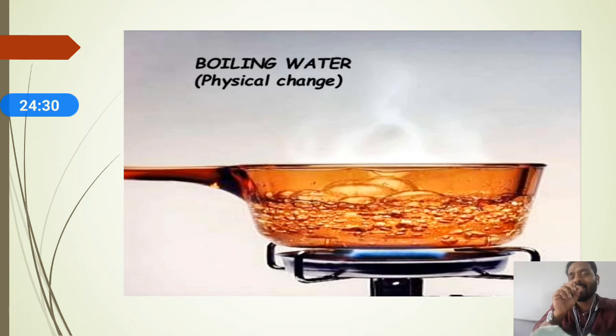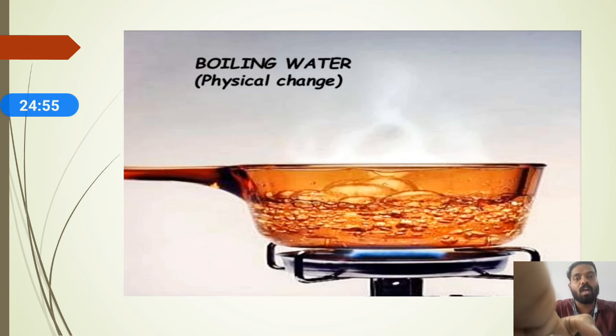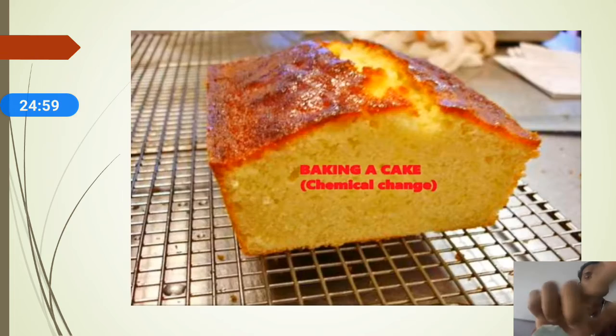And you can also call it a reversible change. Why boiling of water is a reversible change is, once you have converted the liquid water into water vapor, if you cool that water vapor, again it will convert into a liquid. So that's why boiling of water is a physical change as well as a reversible change. Okay, now we can move on to the next example of changes.